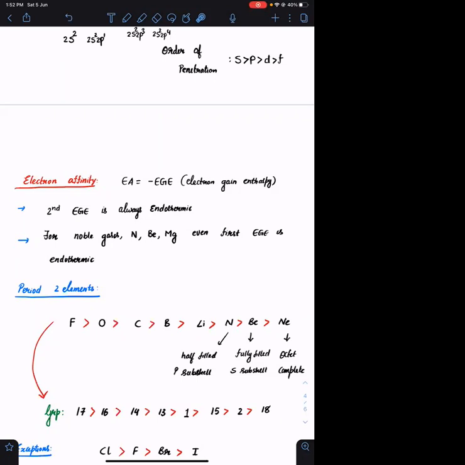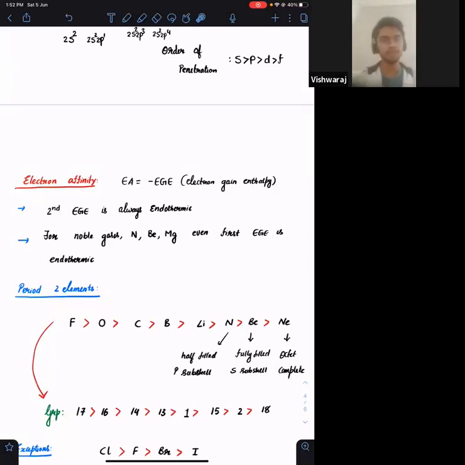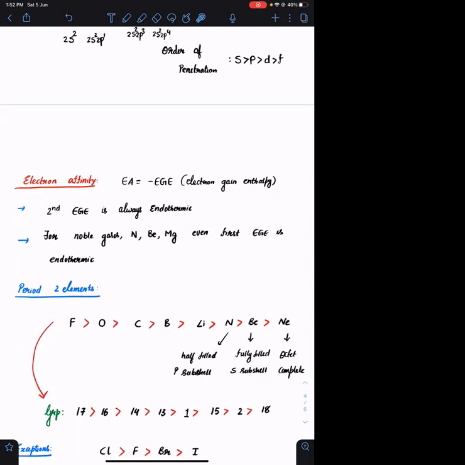Why nitrogen is having negative tendency? Because nitrogen is having half-filled configuration 2s2 2p3. Okay, you can also ask, even phosphorus is having half-filled configuration, it is 3s2 3p3. But in nitrogen, we are giving the electrons in the second shell. The size of the second shell is small. So the existing electrons will be having repulsive forces with the incoming electron. In case of phosphorus, the size is relatively large because phosphorus has third shell. So the incoming electron is not experiencing repulsive forces with the already existing electrons.